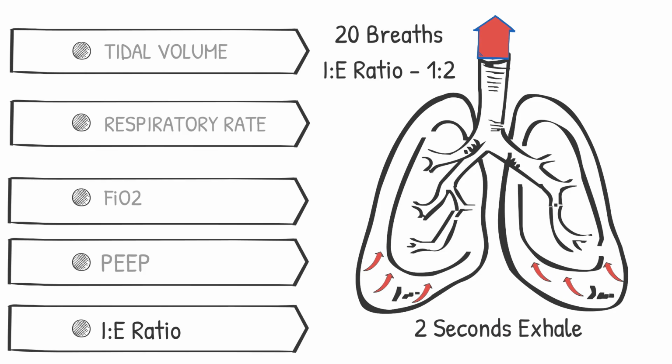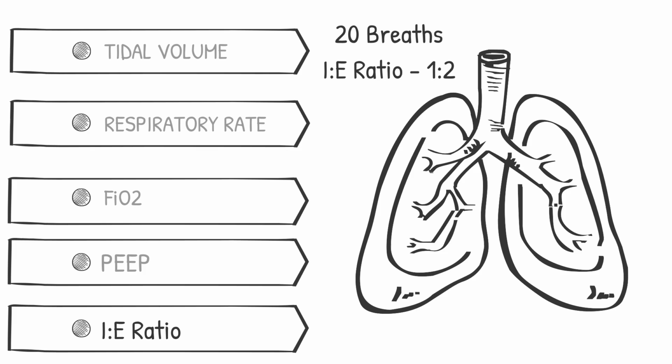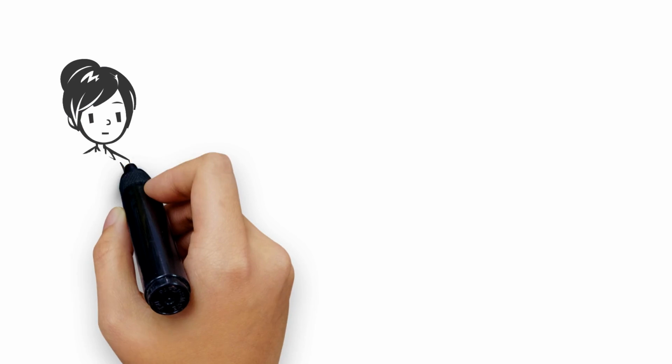Patients with asthma or COPD have no problems with inhaling, but have obstruction when they exhale. As a result, they may need more time to exhale, or changing the I to E ratio from 1 to 2 to a setting of 1 to 4 or 1 to 5.